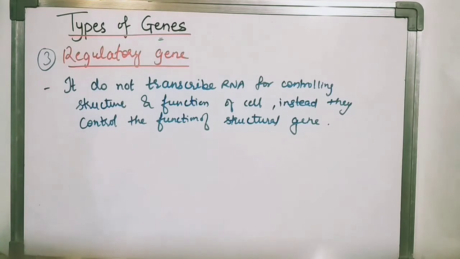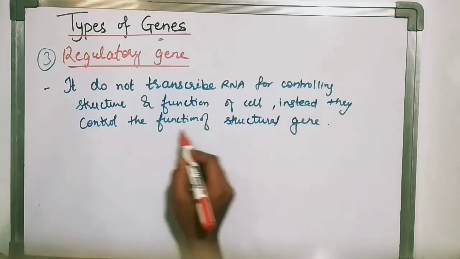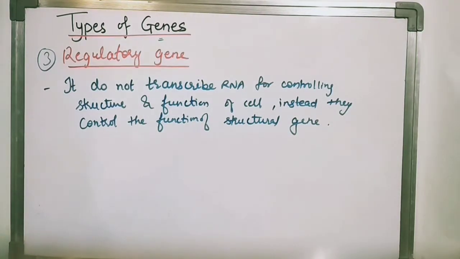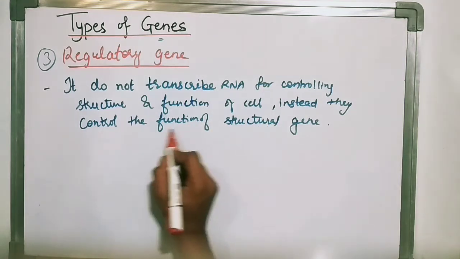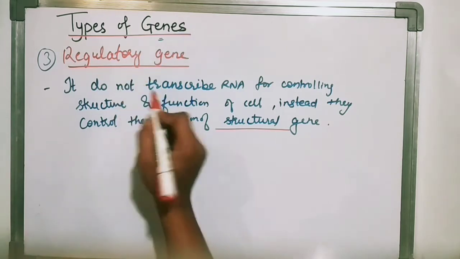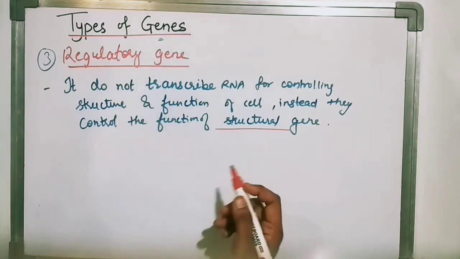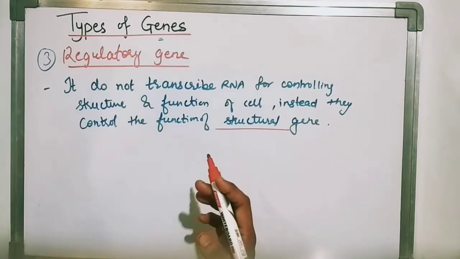So the third one is regulatory gene. It does not transcribe RNA for controlling the structure and function of the cell. Instead, they control the function of structural genes. Okay, it means they will regulate the function, whether the gene product should be produced or not. That should be regulated by the regulatory gene.